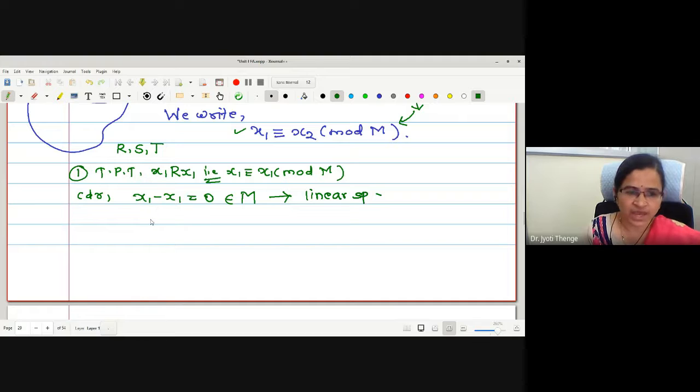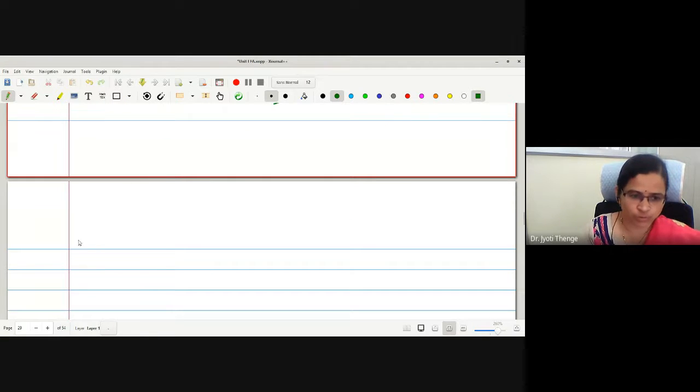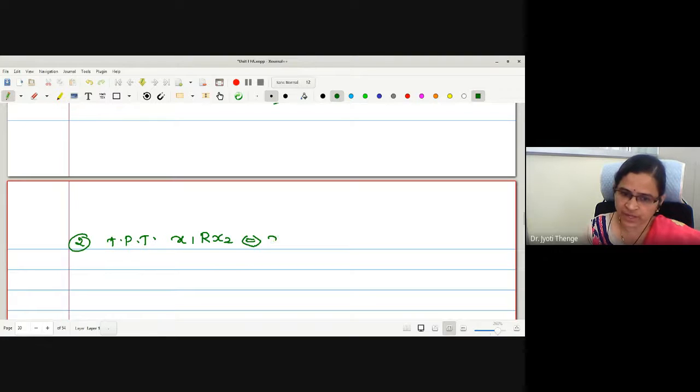Okay, therefore may I say x1 congruent to x1 mod M, reflexive holds, right? Now next, number 2 property, I have to check symmetricity, that is, if x1 related to x2 implies and is implied by x2 related to x1.